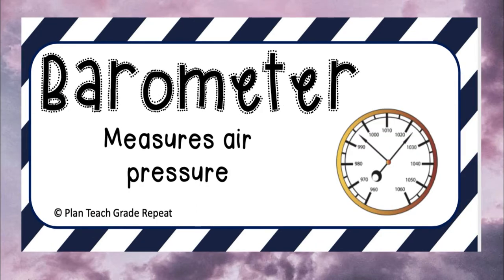Barometer. Now the barometer measures the air pressure, how much air is pressing down on the earth, right? So that's what we use to measure how much air pressure is in the atmosphere. And we use this tool right here. It kind of looks like a watch or a clock, but the numbers are totally different. Now, students, there are many different types of barometer, but most of them look something like this.